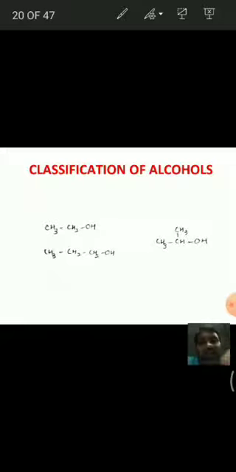See here, these are some examples for different types of alcohols. In the first one, the OH is attached to the carbon which is attached to one carbon only, hence this is a primary carbon. Hence OH is attached to a primary carbon, so this alcohol is called a primary alcohol.